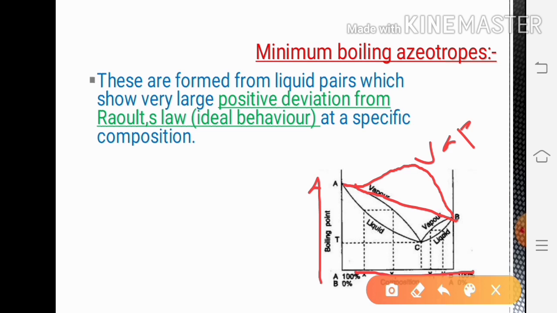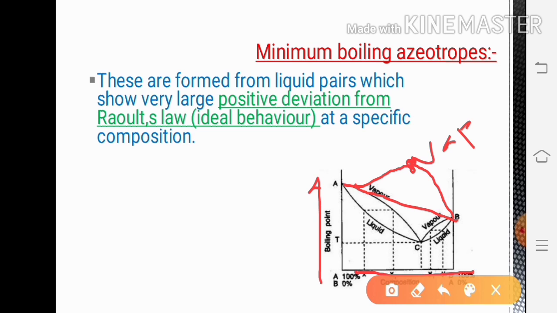Now you see, the vapor pressure of the liquid mixture is highest here, for the composition which is the azeotropic mixture. Here the percentage of ethanol will be 95.57%, which shows maximum vapor pressure.